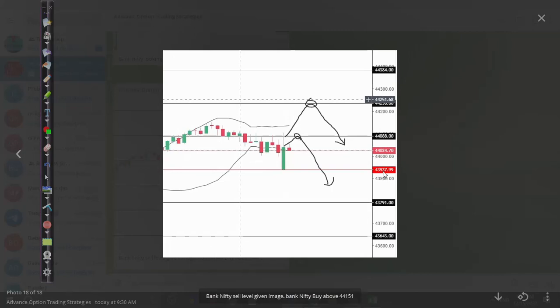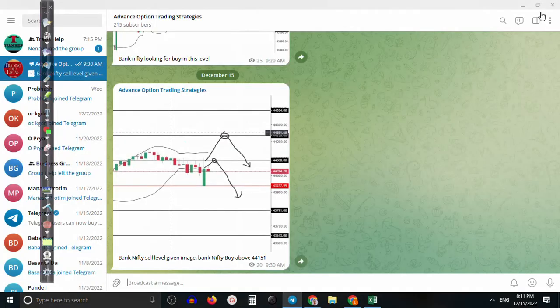Let me show you here. 44088, somewhere here. Have you seen it? And the price exactly hit that level and we started selling from this level. Even yesterday I told that we are looking for short only. And I have also given another level, Bank Nifty buy above 441, but price was not able to reach that level.